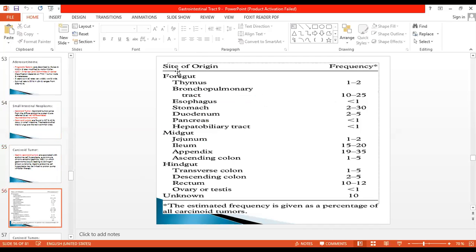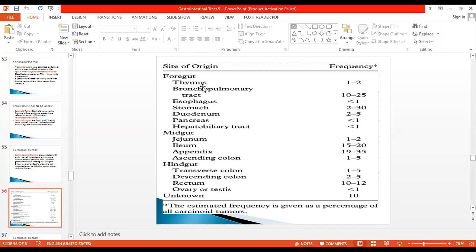This is an older classification of the carcinoid tumor. Now we will not classify like foregut, midgut, hindgut, but if some examiner is of the old school of thought, he or she might ask you what the sites of origin are. So you can say foregut, midgut, hindgut, but these are the older terminology. I'm just showing you the older terminology in order for you to be familiar with it as well.